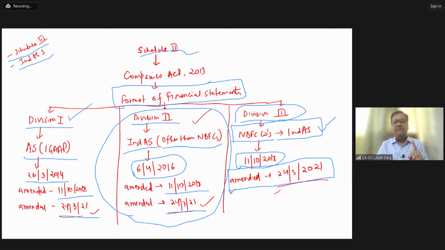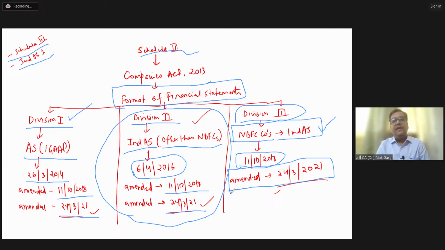Friends, the first division, Division 1 to Schedule 3, is applicable to the companies which are preparing their financial statement as per the old accounting standard, right? And this Division 1 to Schedule 3 was notified first on 26 March 2014. There were two amendments, on 11 October 2018 and 24th March 2021.